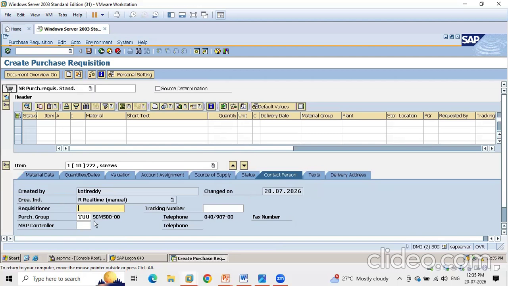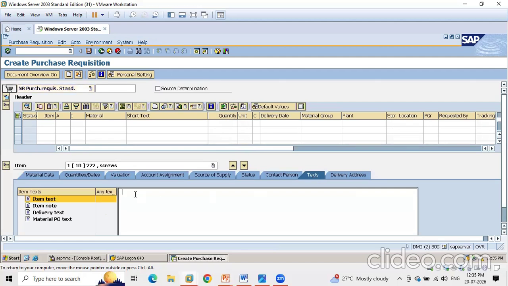Then contact person is who is creating this purchase requisition. So this purchase requisition group is T00. And then text. So text means whatever details you want to give while converting purchase requisition to purchase order, that also you can give at the item text. So this will be flowing to your purchase order while converting purchase requisition to purchase order. Okay, and then delivery address.